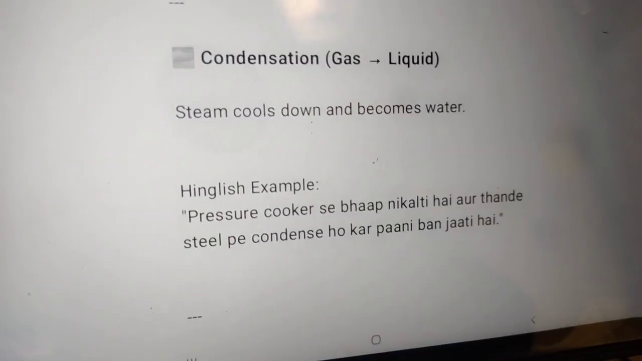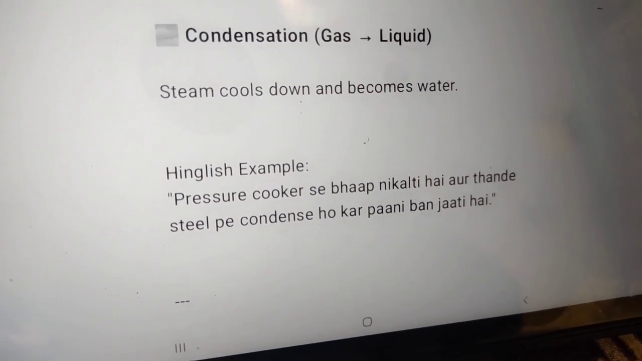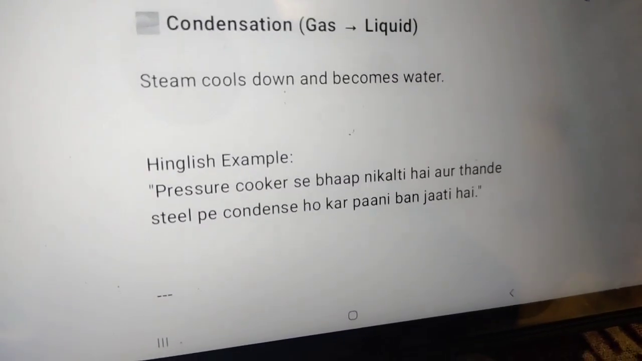Here it is gas to liquid. Is it possible? Of course, it's possible. Steam cools down, becomes water.